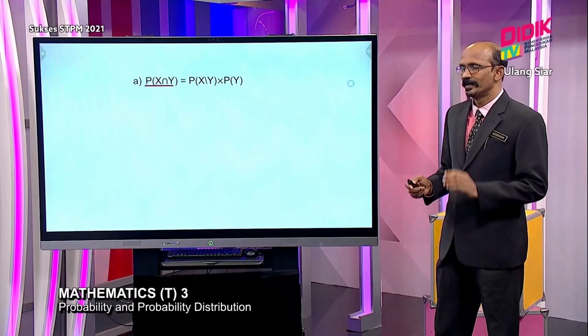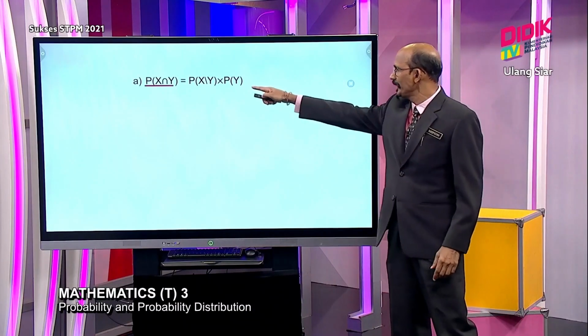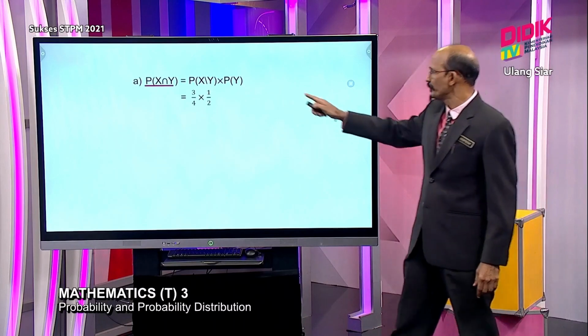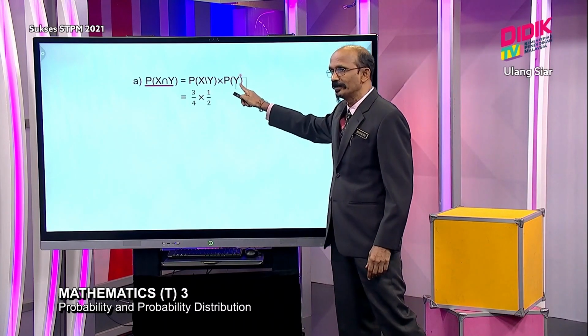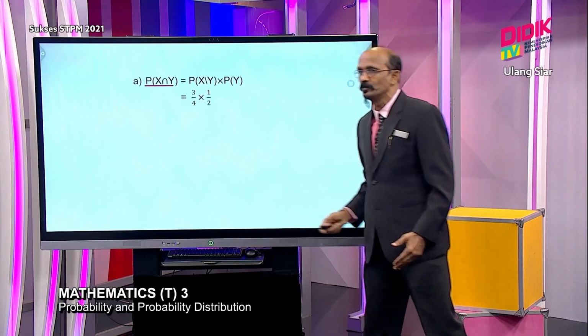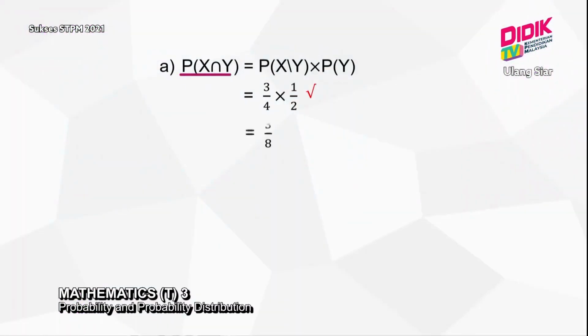Question A, because of both, I use probability of X intersect Y. So I use the main formula, which you get from the formulas just now. We substitute 3 over 4 times 1 over 2, and then we get 1 mark there. And then my answer 3 over 8, I get 1 mark. So you get 2 marks. Very straightforward question, but you should be able to convert the statement.